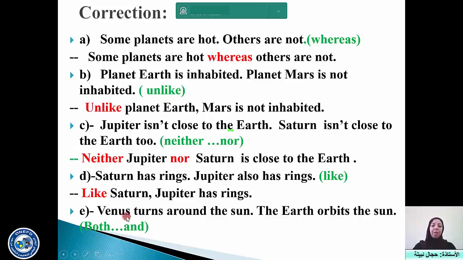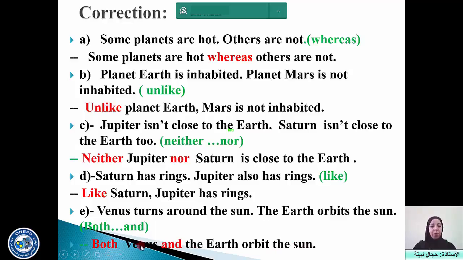The last sentence: Venus turns around the sun, the Earth orbits the sun. Now, is it a similarity or a difference? Of course, it's a similarity. It seems different because the verbs are different, but turns and orbits are synonyms. So we use the connector "both and". How do we use this connector? Both Venus and the Earth orbit the sun.